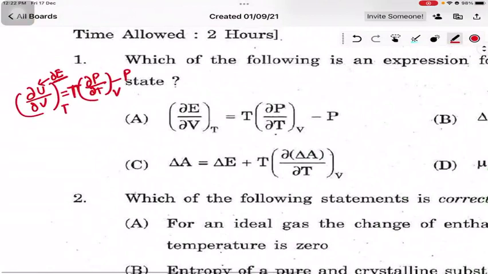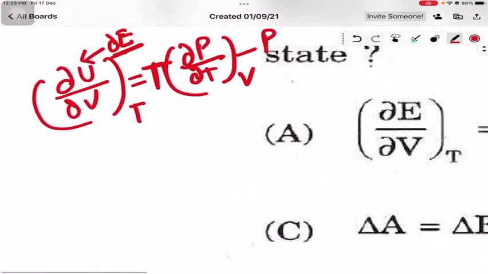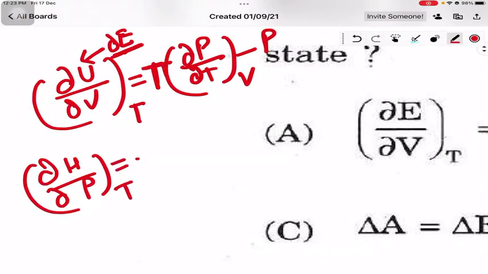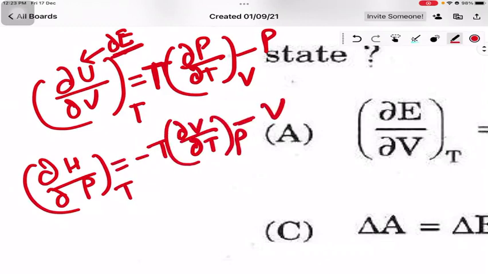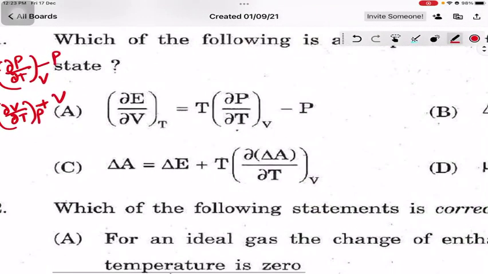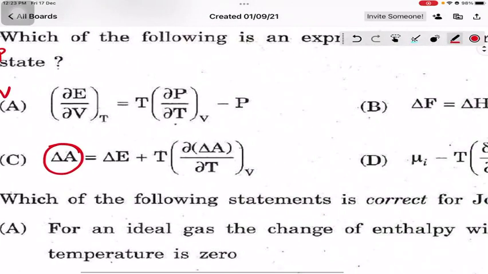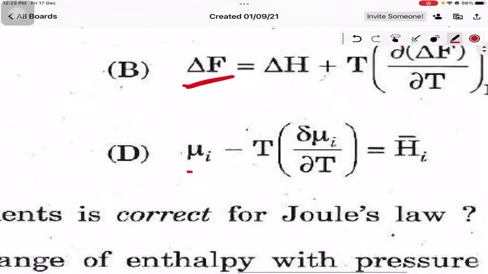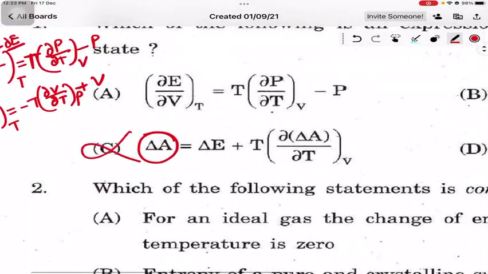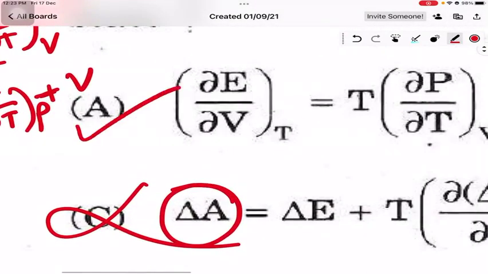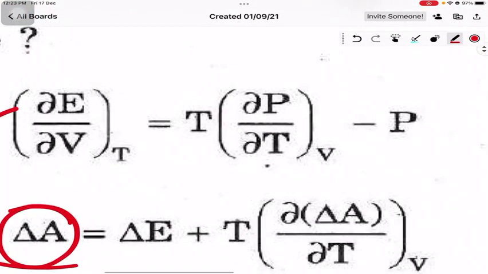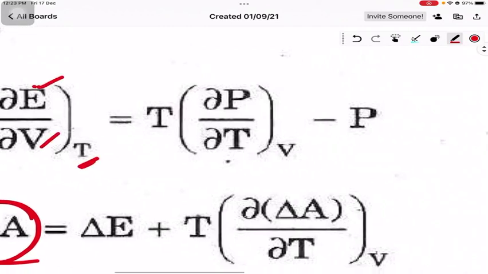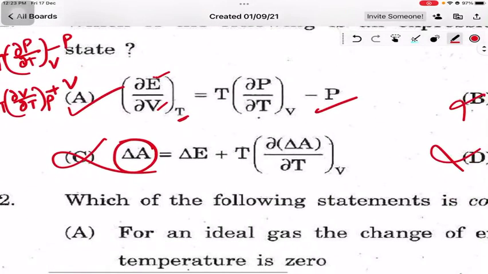From here we can say this is the first equation of state, and the second equation of state is del H by del P at constant T is equal to minus T del V by del T at constant P plus V. Here it is del A, which is your Helmholtz free energy. This is viscosity, and this is chemical potential. So all these options are incorrect. The right option is option A. Here del E means internal energy change with volume at constant temperature, so this is our right option.